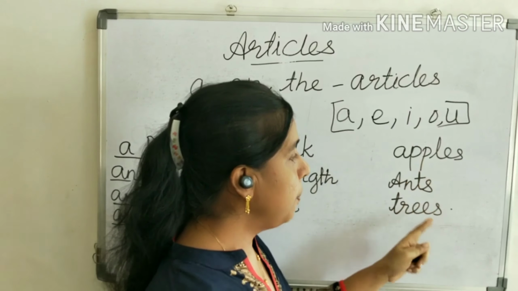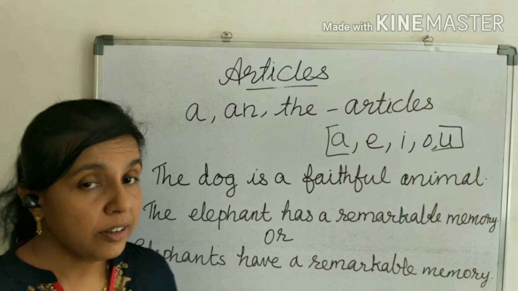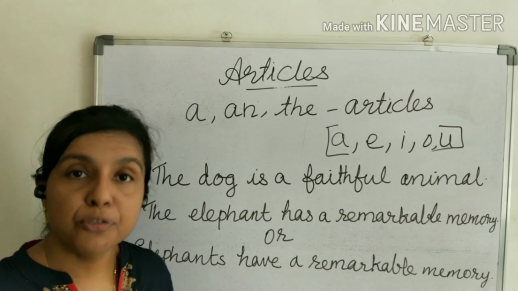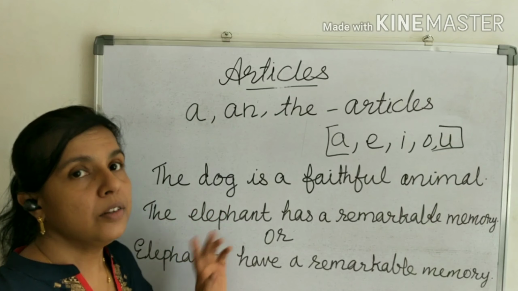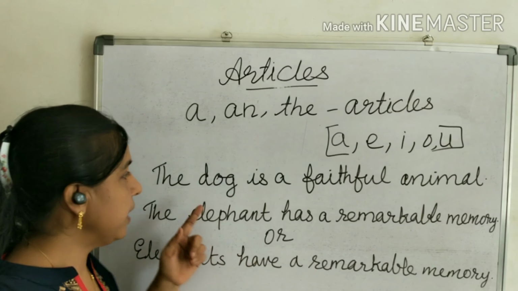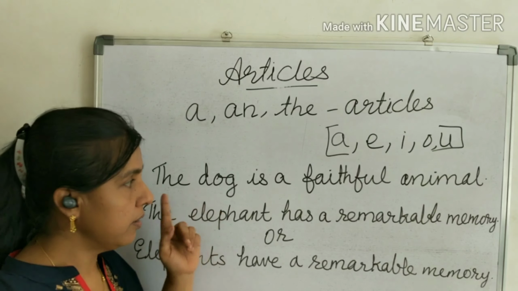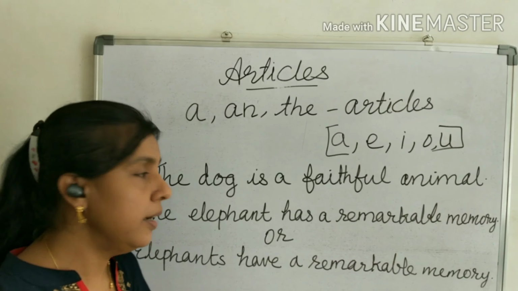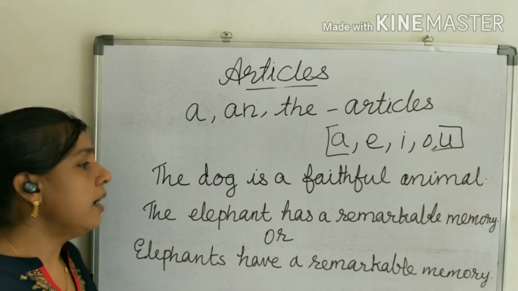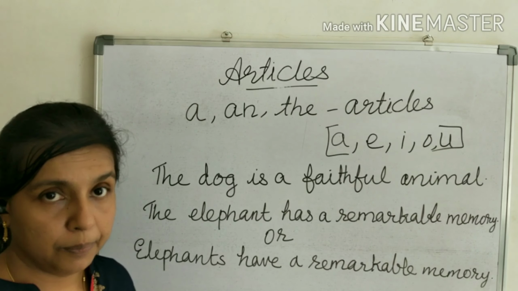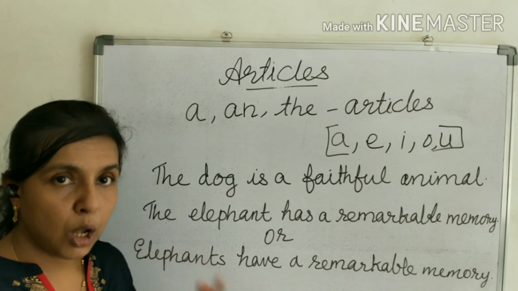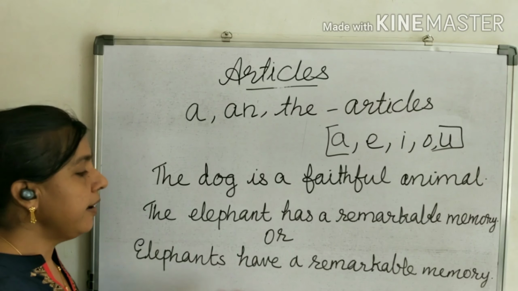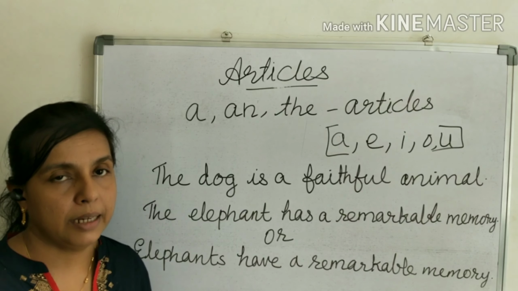We use the with a common noun when that noun represents the whole class. For example, the dog is a faithful animal. Here dog represents the whole dog family. That's why we use the with dog. The dog is a faithful animal. Otherwise, we don't use the with a common noun. So next example, the elephant has a remarkable memory. Here elephant also represents the whole elephant group. That's why the elephant. Otherwise, we can say elephants have a remarkable memory.